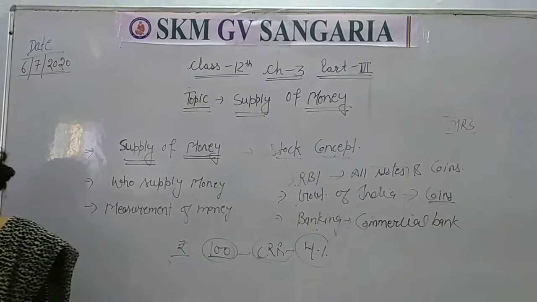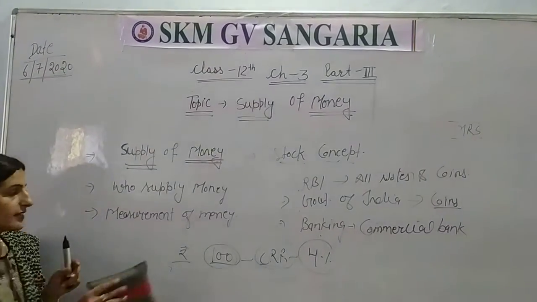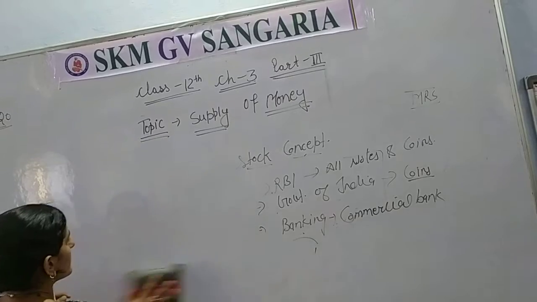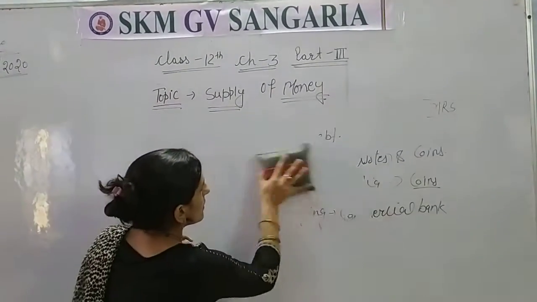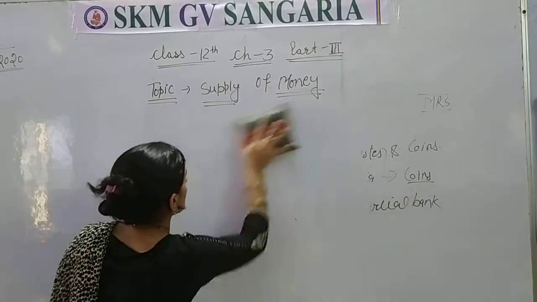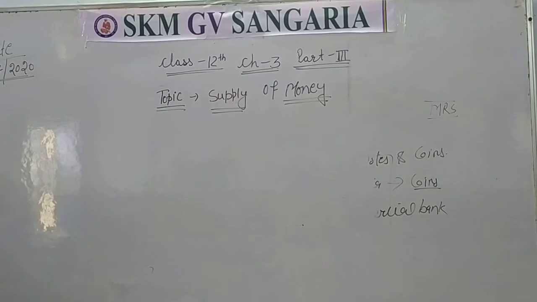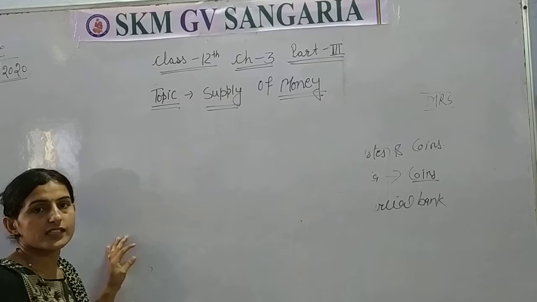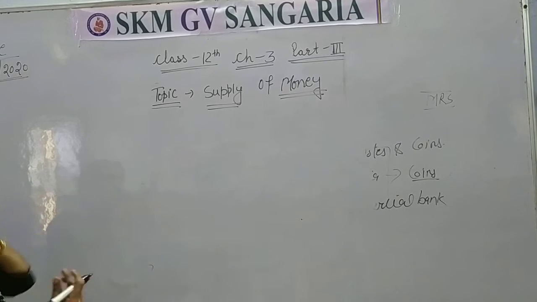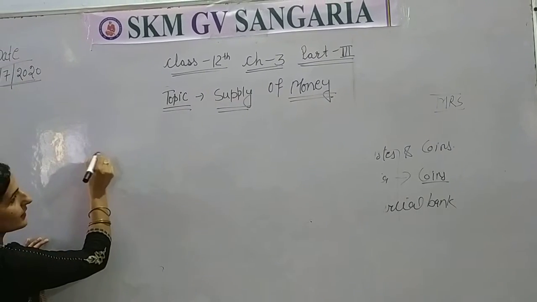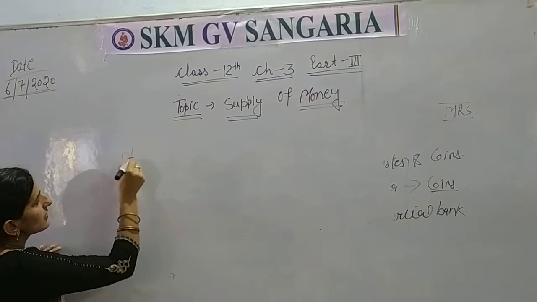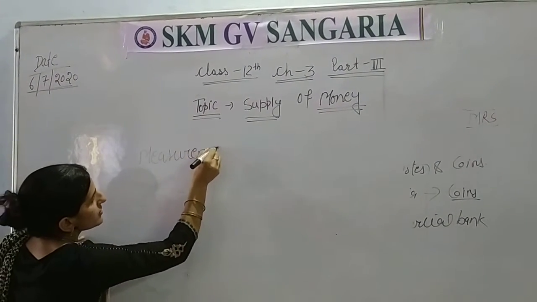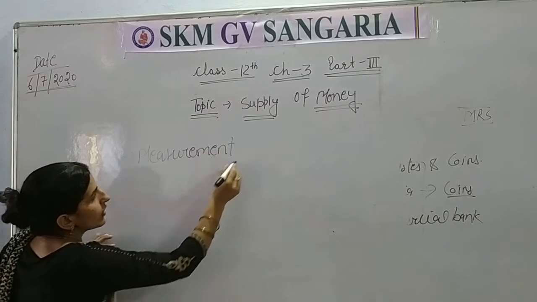Measurement of money. How do we measure money? So mainly there are four measurements. That is measurement of money. Are you getting the point? That supply of money, what is this? I hope you understood this. Measurement of money.